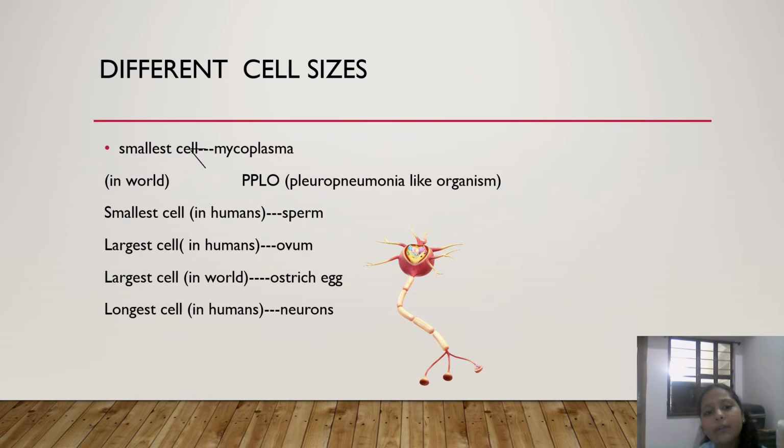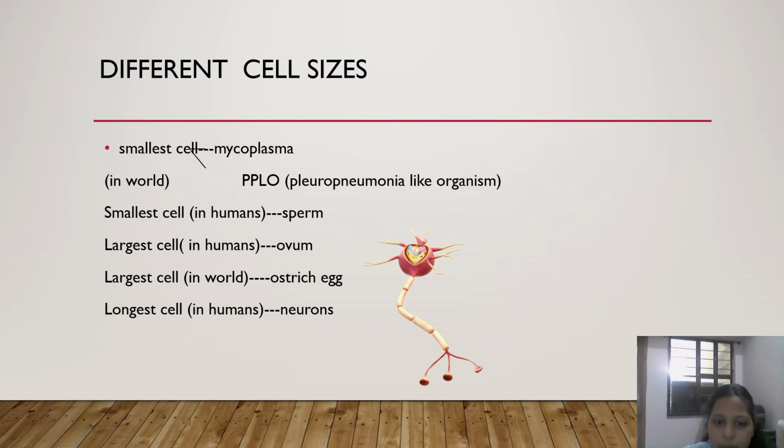Now, there are different sizes of cells too. Like the smallest cell in the world is mycoplasma, or pleuropneumonia-like organisms, PPLO. Mycoplasma is also known as PPLO, pleuropneumonia-like organism.